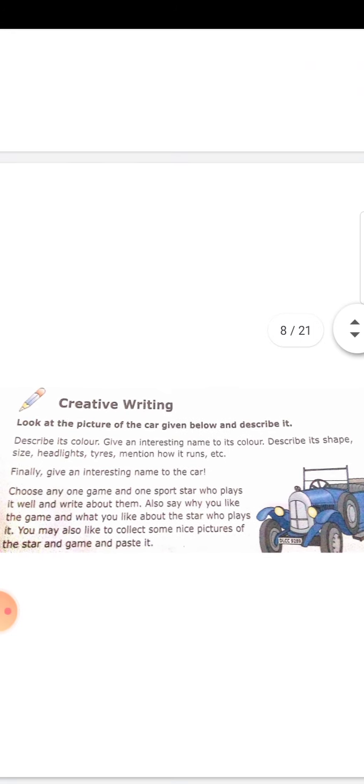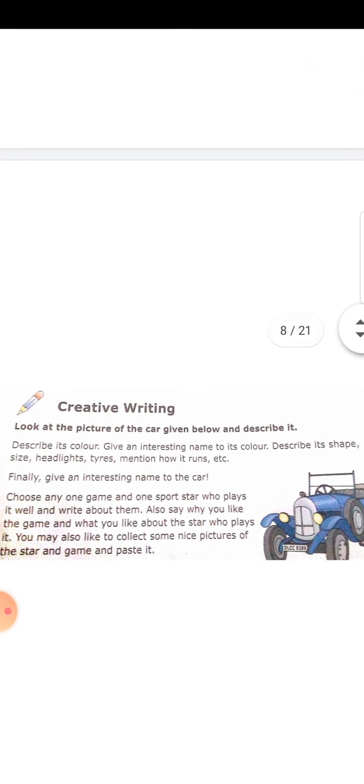See here, it is in creative writing. Here is a car. You have to write it, practice at home. Look at the picture of the car given below and describe it. Describe its color first, then give an interesting name to its color.